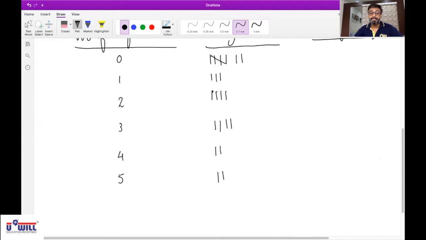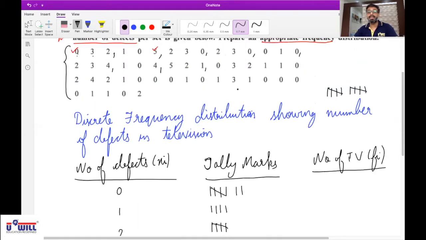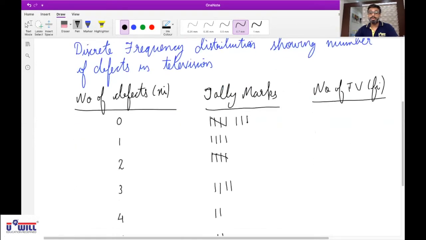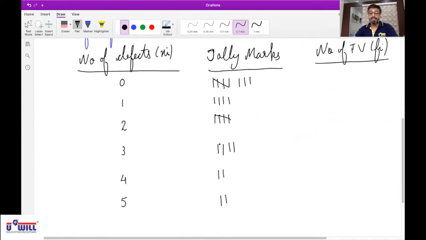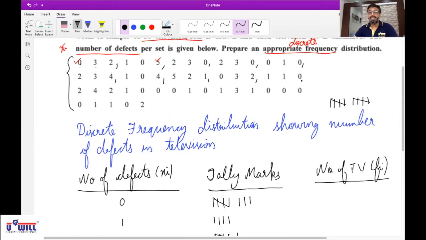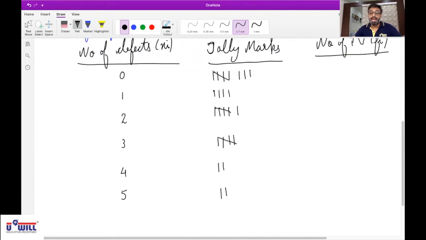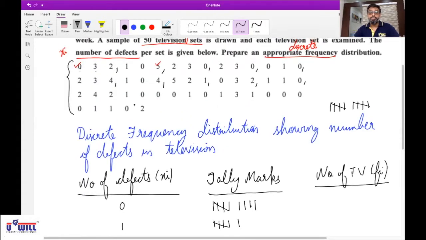For 2, we will cross it. Okay, 5, 2 and 1. Then 0, 3, 2. What will we do in 3 again? Cross. Able to understand, right? Then next, 1, 1, 0. Because the values are small, I'm asking you to take 3 values at a time. When values are big, consider only 1 value at a time.